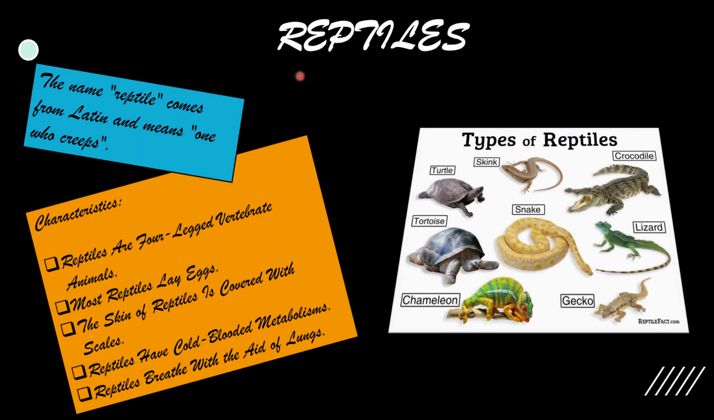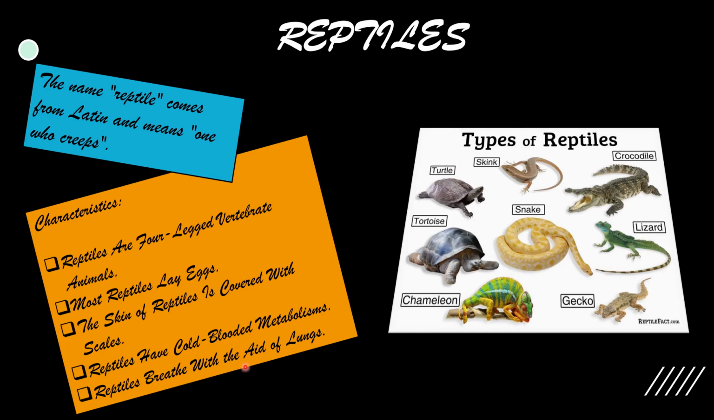The next one is reptiles. The name reptile comes from Latin and means one who creeps. So characteristics: reptiles are four-legged vertebrate animals. Most reptiles lay eggs. The skin of reptiles is covered with scales. Reptiles have cold-blooded metabolisms. That means they are cold-blooded animals.